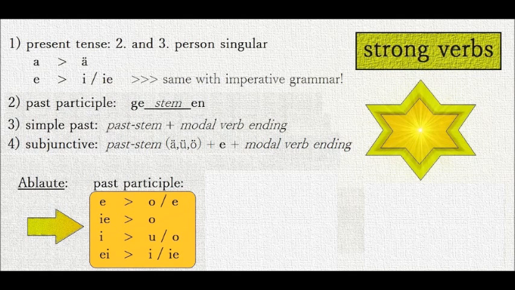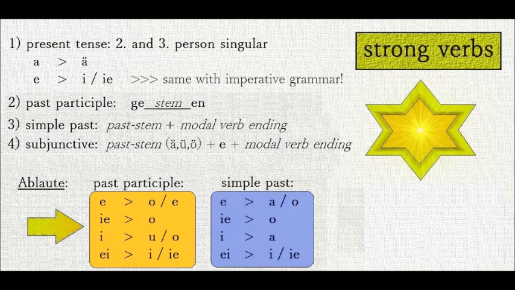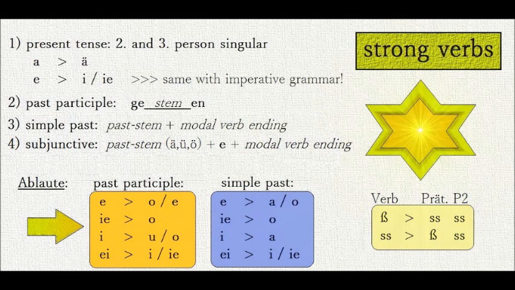For the simple past stem, these are e to a or o, i to o, i to a, i to i or e. Should there be an sz in the stem, the past stem and participle will have a double s instead. And if there is a double s in the stem, the past stem will have an sz instead.